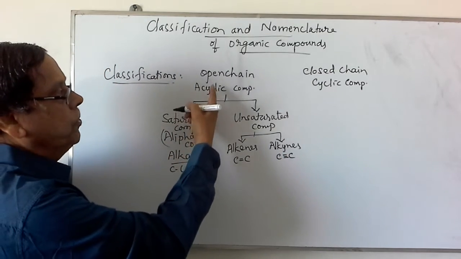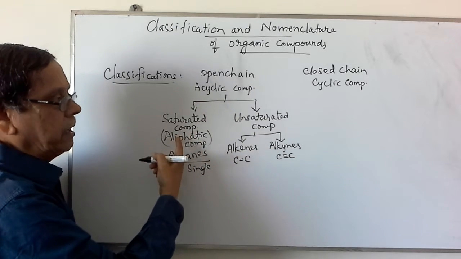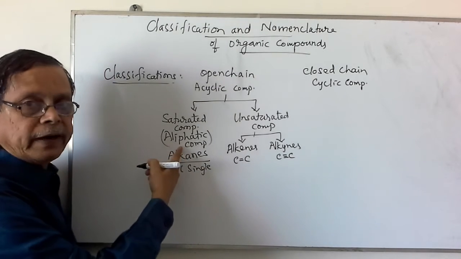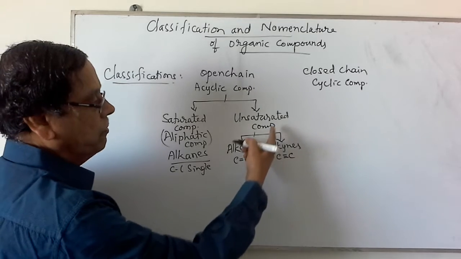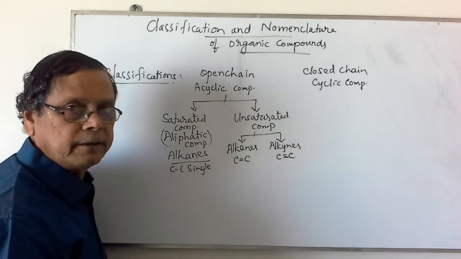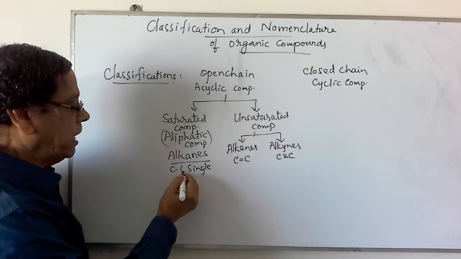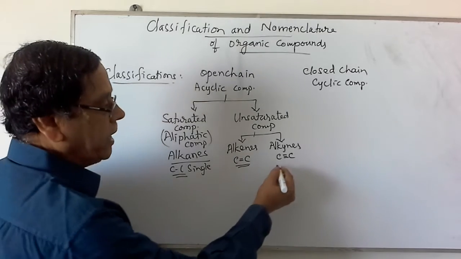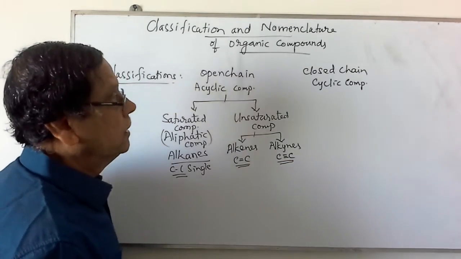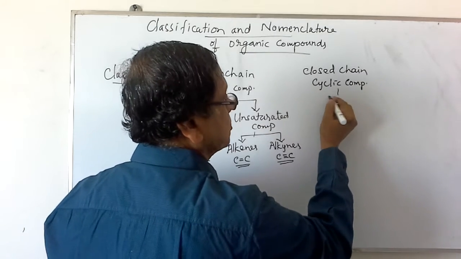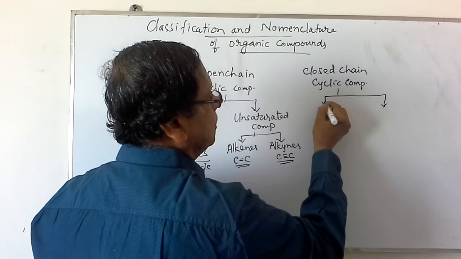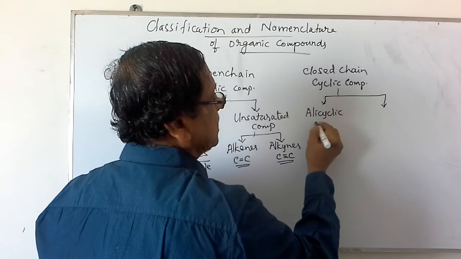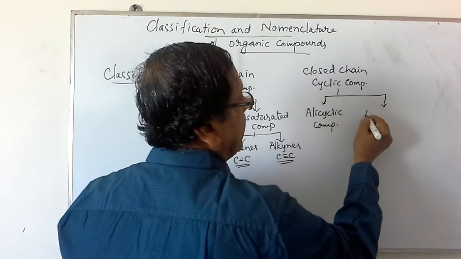So these open chain compounds, also named as acyclic compounds, may be classified as saturated and unsaturated compounds. Saturated compounds are also named as aliphatic, while unsaturated compounds are further classified as alkenes and alkynes. Alkanes contain only carbon-carbon single bonds. Alkenes contain a carbon-carbon double bond. Alkynes contain a carbon-carbon triple bond. Then coming to the closed chain or cyclic compounds, they are further classified into alicyclic compounds and aromatic compounds.